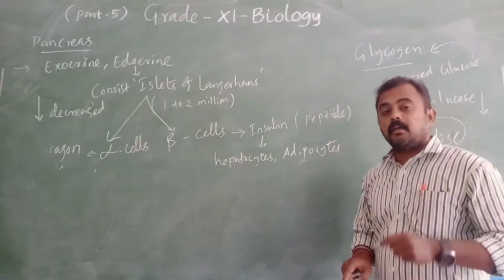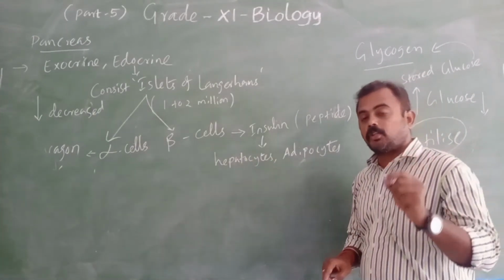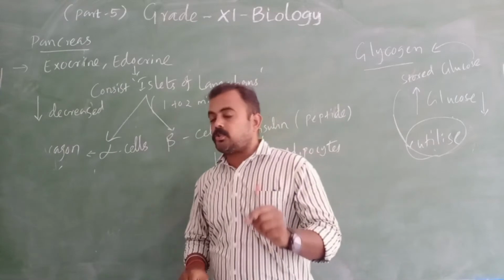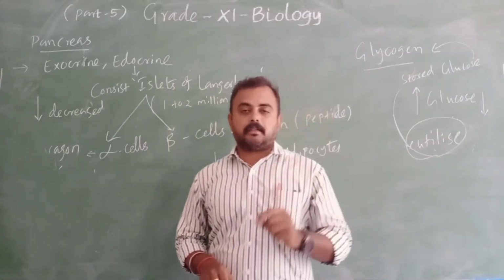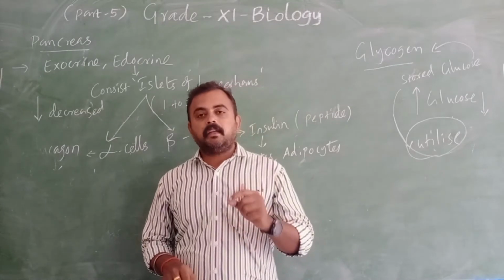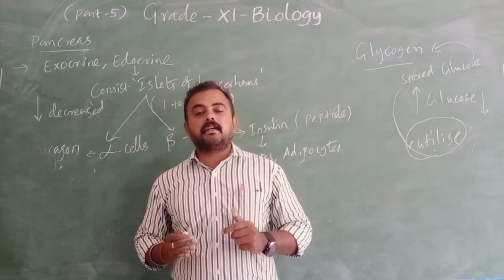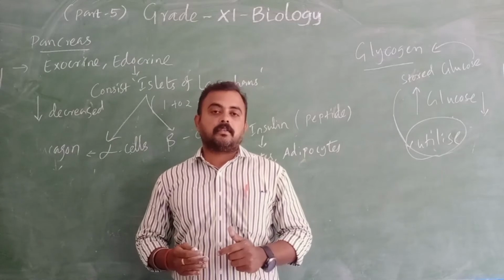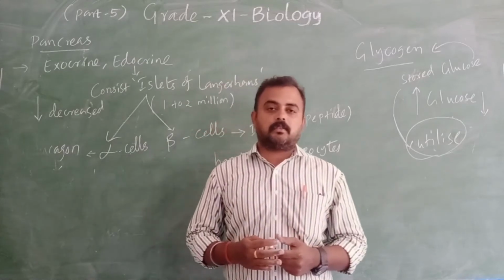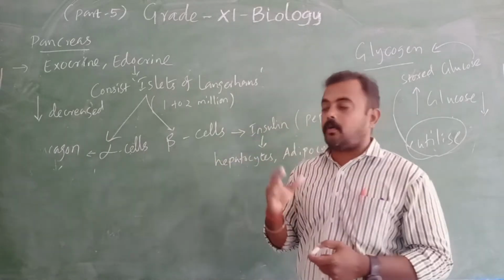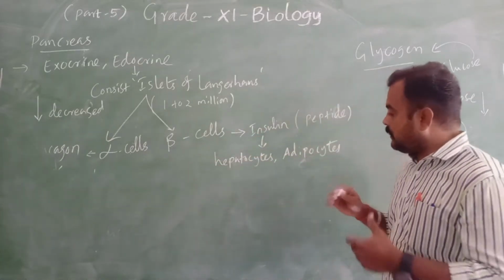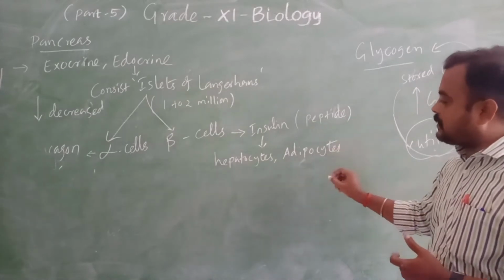Adipocytes are present in the adipose tissue. The adipose tissue is present below the skin, mainly in the stomach region. So the belly, you know, that belly fully consists of what? Adipose tissue. So in the adipose tissue we have adipocytes.